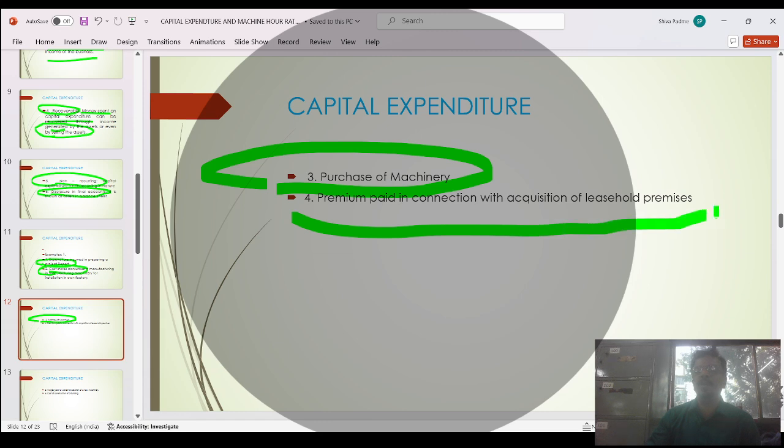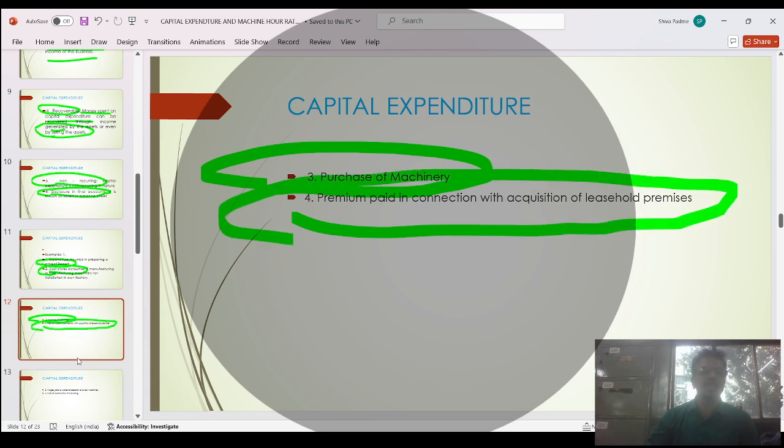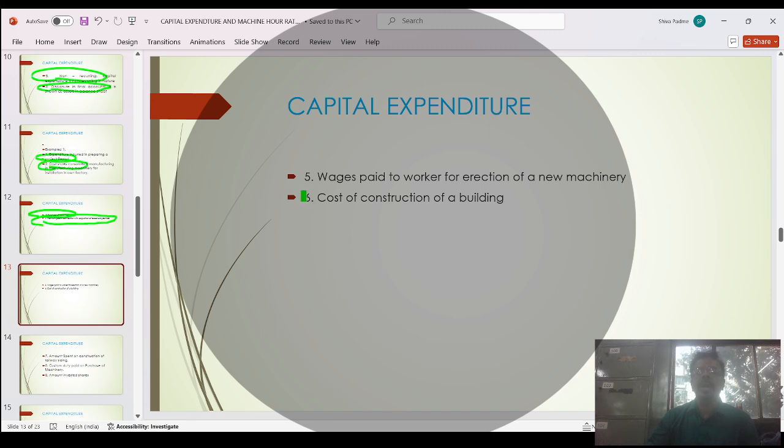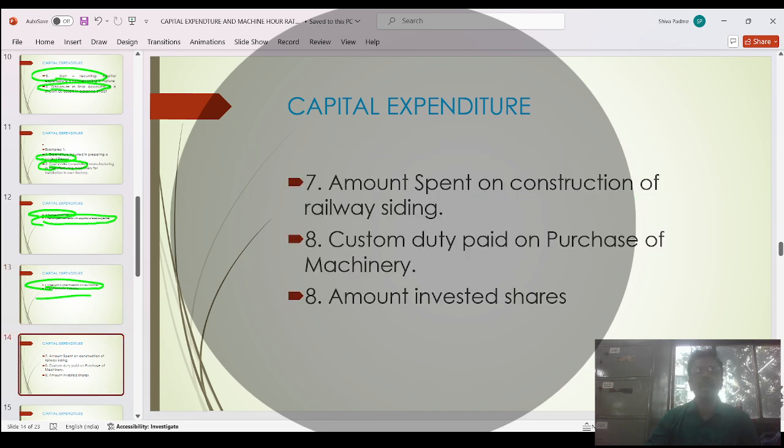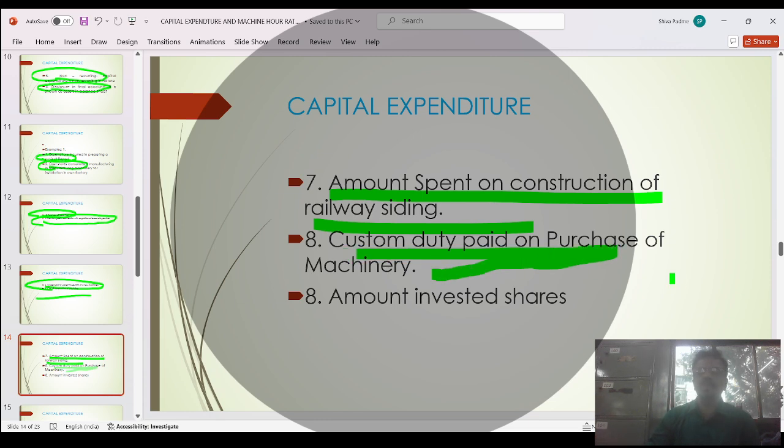After that, premium paid in connection with the acquisition of a leasehold is an example of capital expenditure. Wages paid to workers are also known as capital expenditure. Next, cost of construction is also capital expenditure. Construction of a railway siding is also an example. Customs duty on purchase of machinery: sometimes we purchase machinery from outside the state and have to pay customs duty, so this is also capital expenditure.